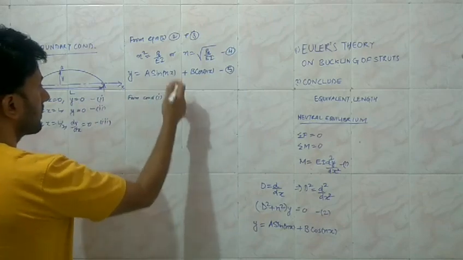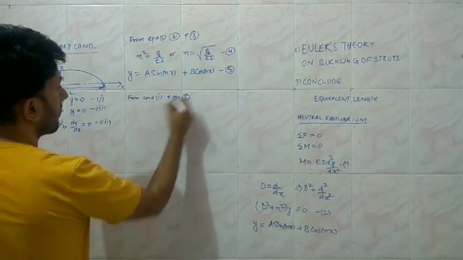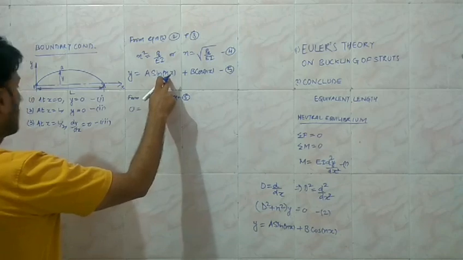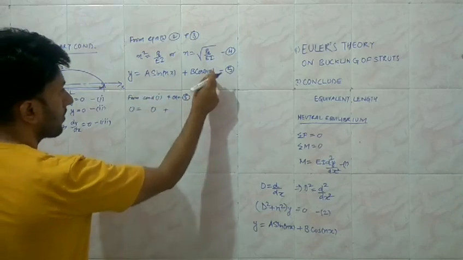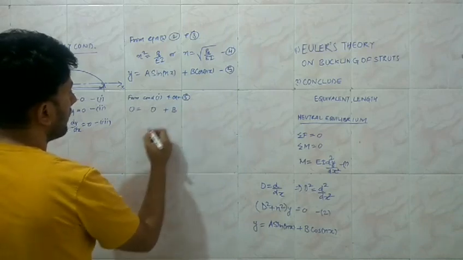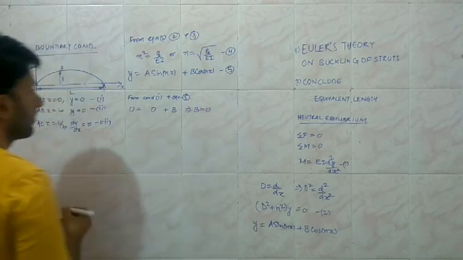Substitute these from condition 1 into equation 5. We have 0 equal to sine 0 is going to be 0, this term is going to be 0, then B cos 0, cos 0 is 1, so this is B multiplied by 1. So it implies that B is equal to 0.